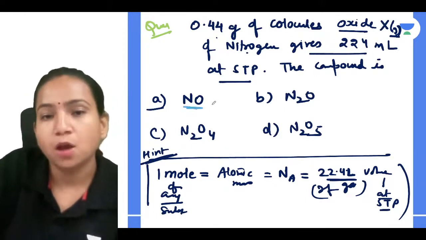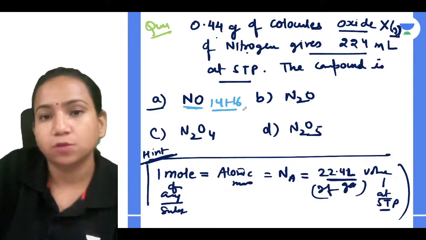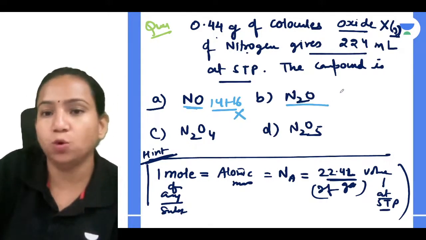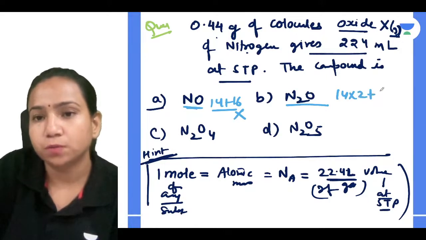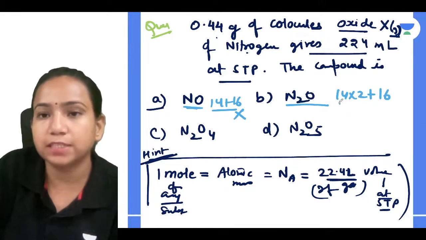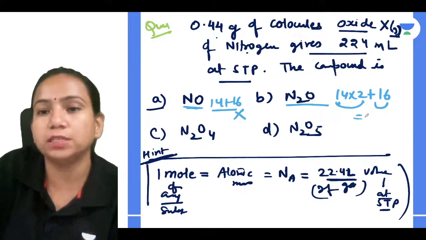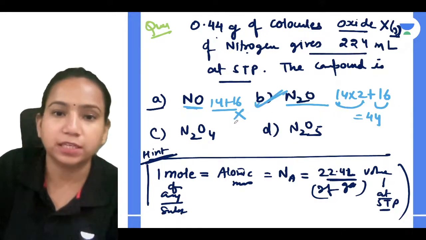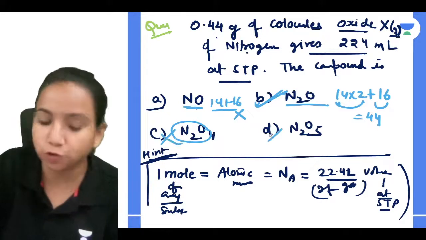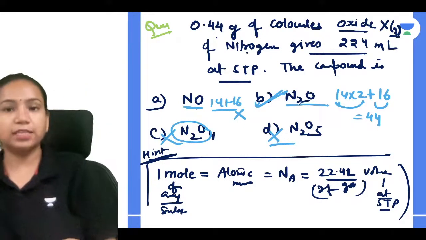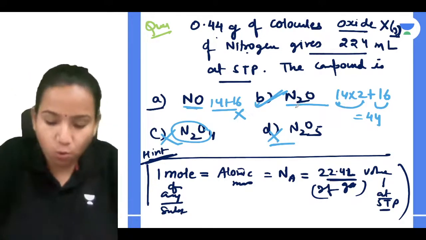So here NO is 14 plus 16, no, this is not my option. N2O is 14 into 2 plus 16, so 28 plus 16, how much is it? 44. So this is my correct answer. If you check, this is also not 44, this is also not 44. So the correct answer is B, which is N2O.